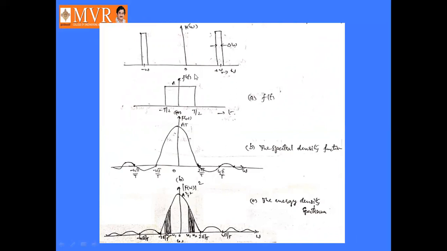Here f of t is the rectangular function over the interval minus T by 2 to T by 2. The spectral density function of this f of t is represented like this. This is f of omega versus omega. This is the spectral density, also called the magnitude function, represented like this. So the energy density spectrum E is mod of f of omega square, which is represented like this.